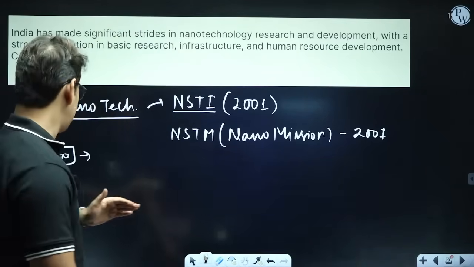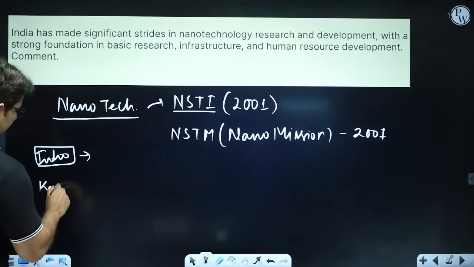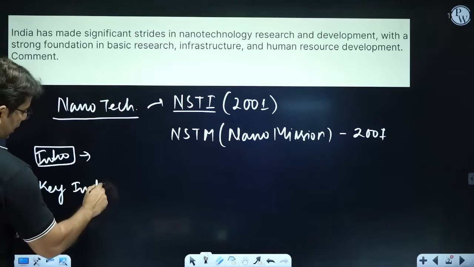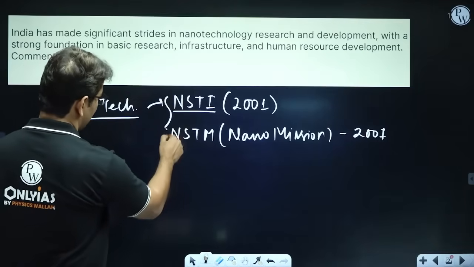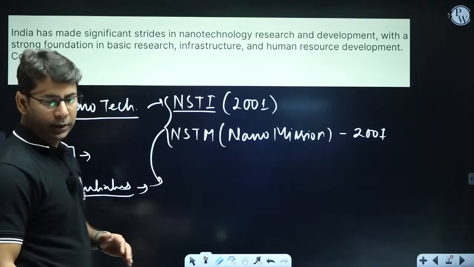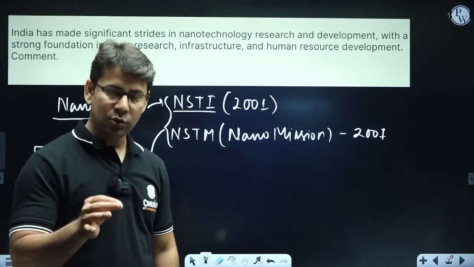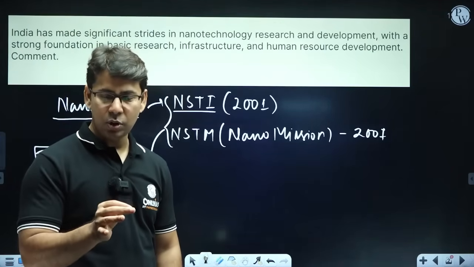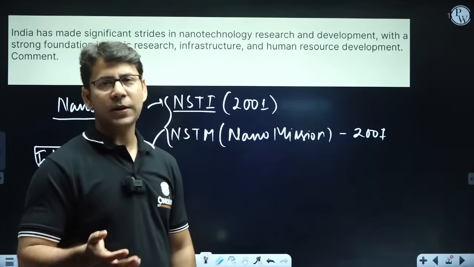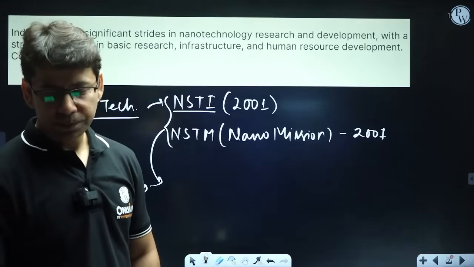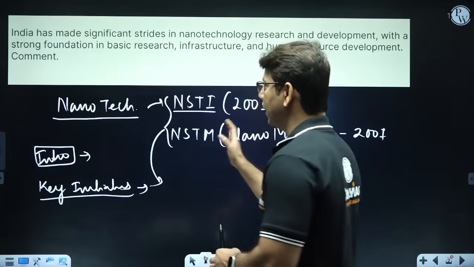The second point that we can write, once you are done with the intro, is the key initiatives. And when we talk about key initiatives, we can bring in these two: the Nano Science and Technology Initiative, and then the Nano Science and Technology Mission, that is in 2007. And all these things are obviously being backed by the Department of Science and Technology, that we know, right? So that is what we can make the intro part.